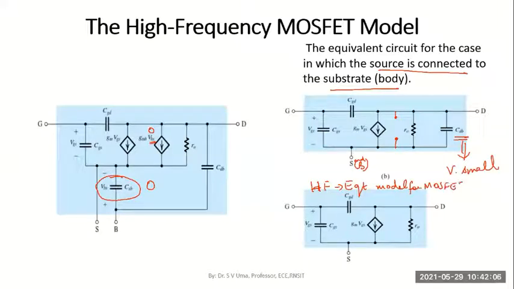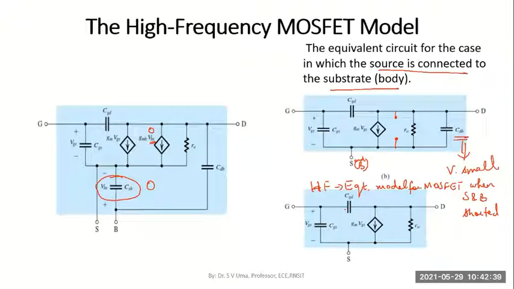The final high frequency equivalent model looks like this. The exact model looks like this, but this will be the model when source and body terminal are shorted. If the source and substrate are shorted, this would represent the high frequency equivalent model of the MOSFET, which is true in most of the applications. For most of the applications, we will consider the source and body terminal to be shorted.